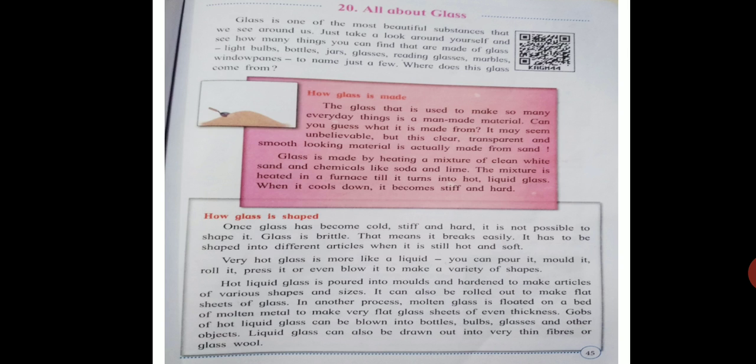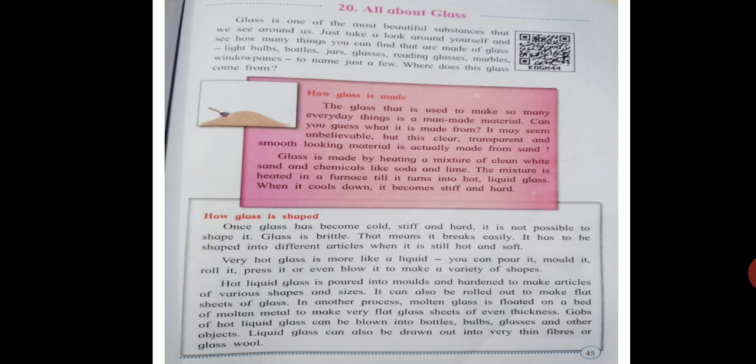Gobs of hot liquid glass can be blown into bottles, bulbs, glasses, and other objects. Liquid glass can also be drawn out into very thin fibers or glass wool.